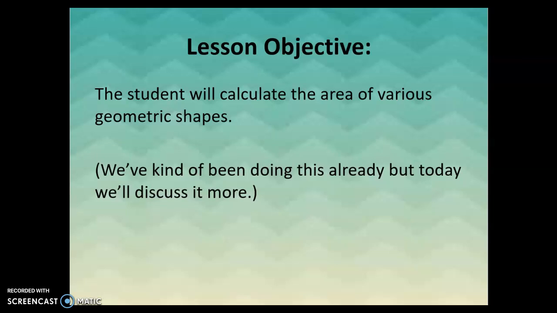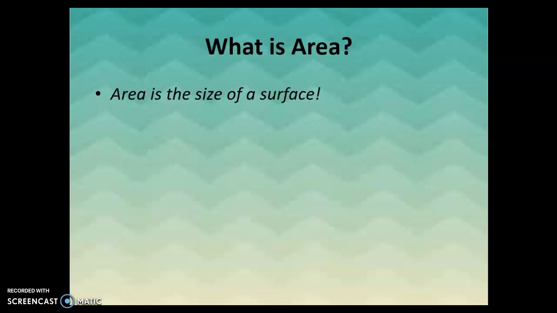Objective for today is that you, the student, will calculate the area of various geometric shapes. Again, we've already been talking a little bit about area when we've talked about quadrilaterals and triangles. Today, though, we're going to focus specifically on area without necessarily learning the names of the shapes or the properties of each of those shapes.